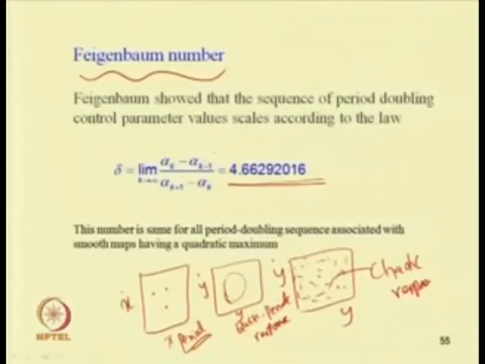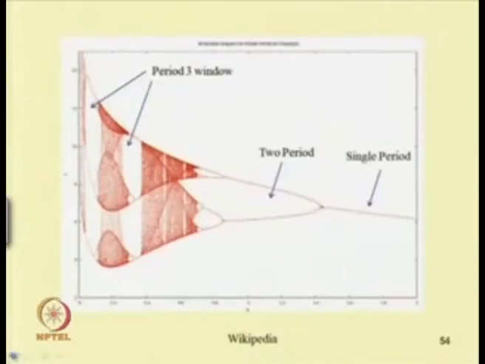In this way one can find this number. One can check that this number is a universal constant, that is alpha k minus 1 by alpha k plus 1 by alpha k will be equal to 4.66292016.